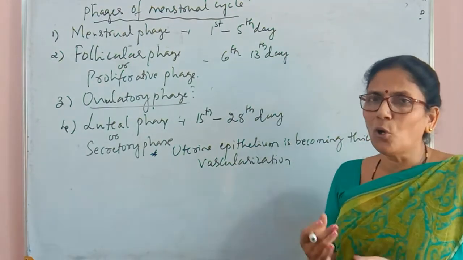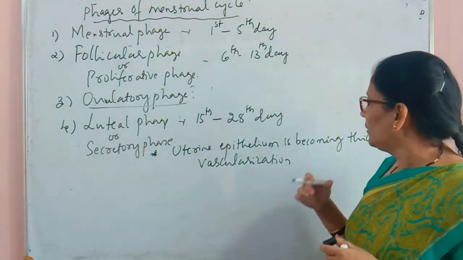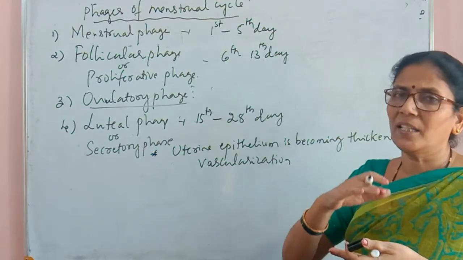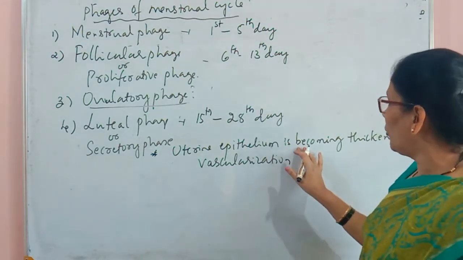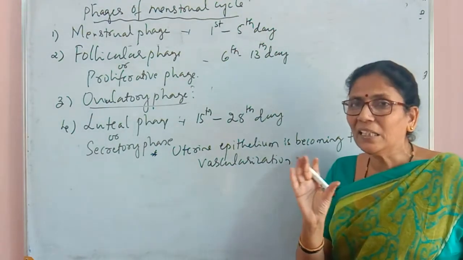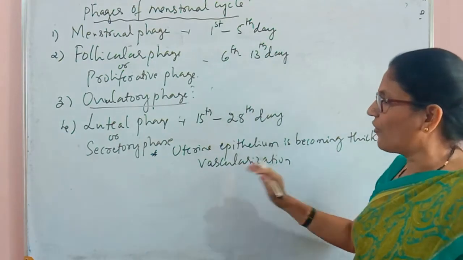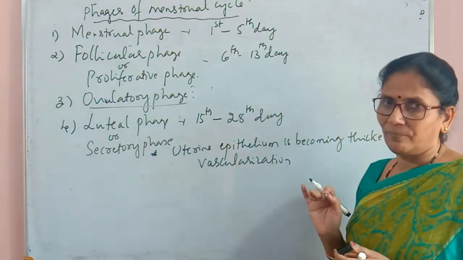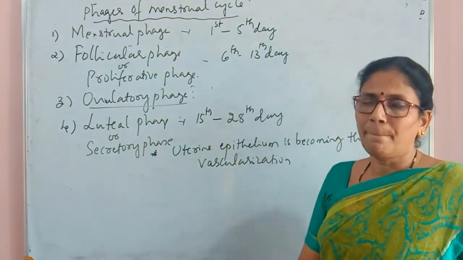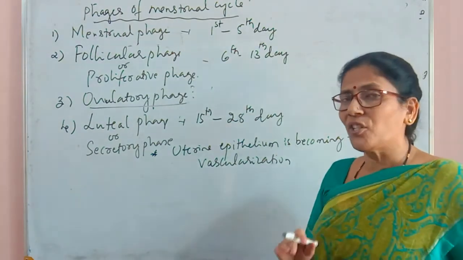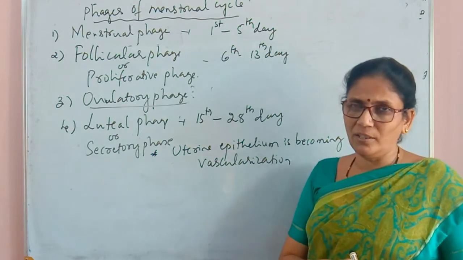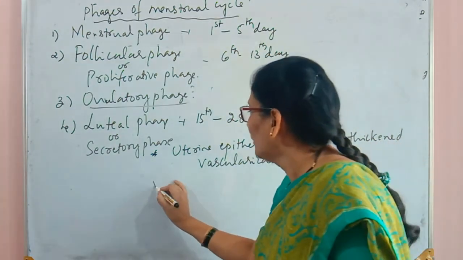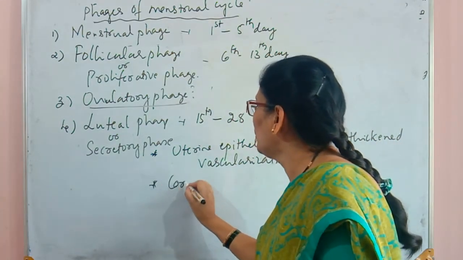So the endometrium wall thickness is increasing. This is the first event taking place during the luteal phase. And at the same time, the Graafian follicle which ruptured during ovulation is transforming into the corpus luteum.